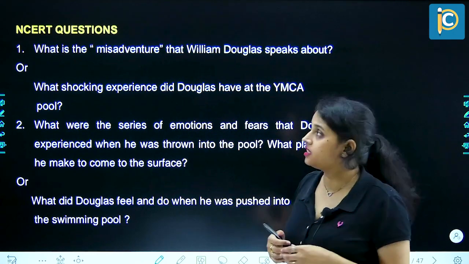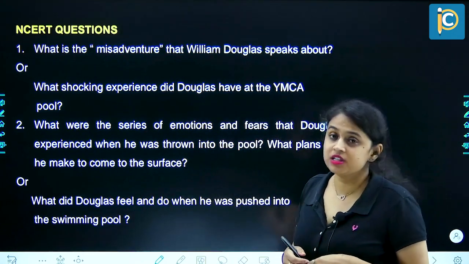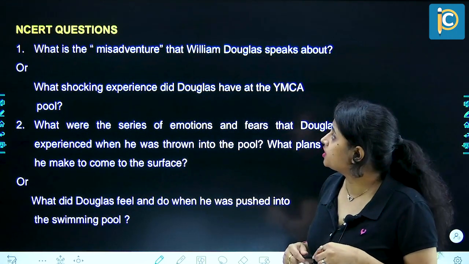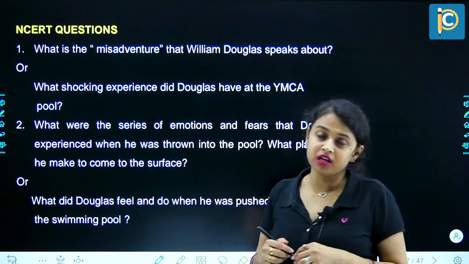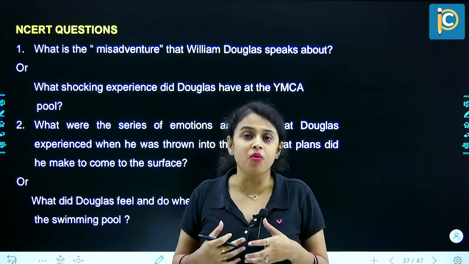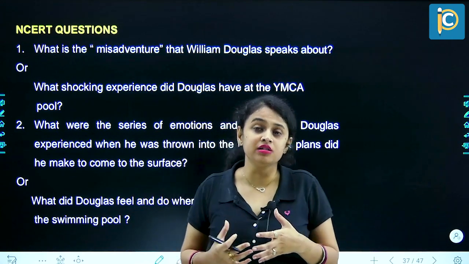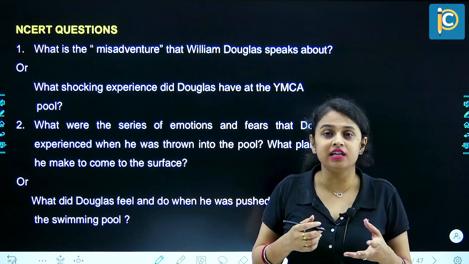Now again the NCERT questions which are given probably in between the chapter. So first one, what is the misadventure that William Douglas speaks about? So the misadventure that William Douglas speaks about is when the 18-year-old muscular boy actually threw William Douglas to the deeper end of the pool, and how he had struggled at that time.